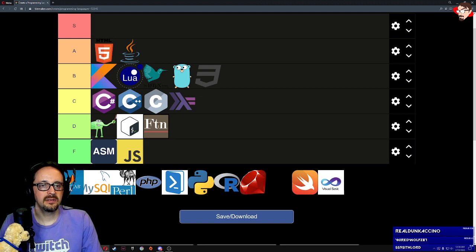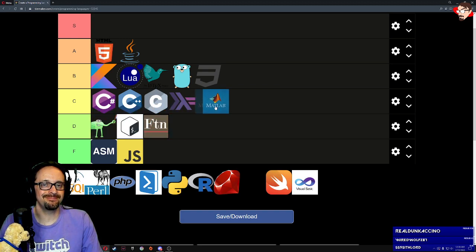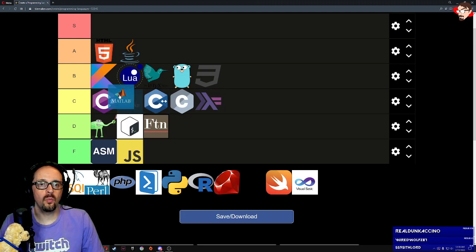Matlab. There's a font. There's an image. But it's still kind of boring. Like this is just a 3D graph. We'll go ahead and move it up to high C because there's a little more effort and thought put into it.